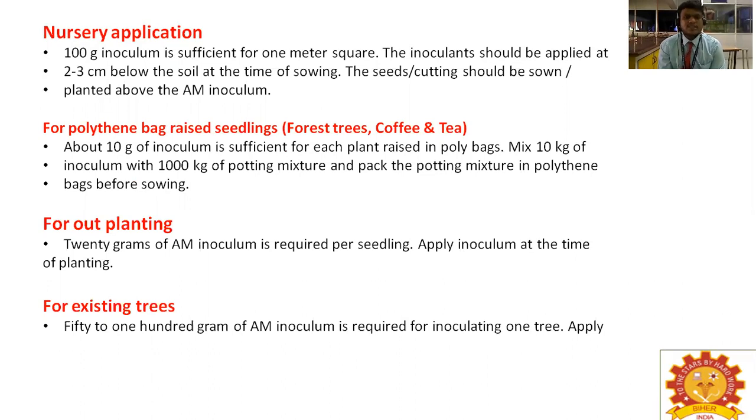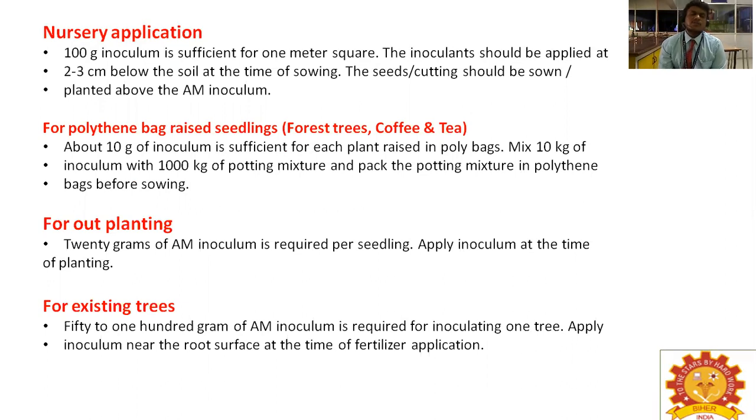Okay. For existing trees, 50 to 100 gram of AM inoculum is required for inoculating one tree. So apply inoculant near the root surface at the time of fertilizer application, so that the root will easily absorb the VAM spores in a beneficial way. That means mutually beneficial. So the plant is a shelter for VAM, and VAM will provide nutrients to the plant for its growth and development.